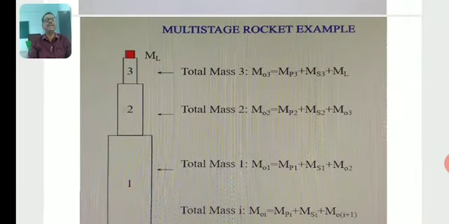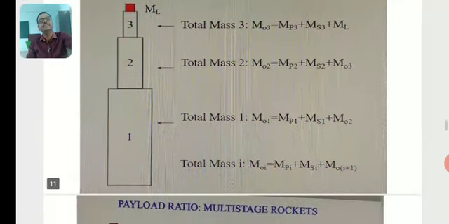In case of a multi-stage rocket, look at ML: total mass at stage 3, total mass at stage 2, total mass at stage 1. The total mass M01 is equal to MP1 plus MS1 plus M02. Just to see the different stages of a rocket as represented in the diagram.